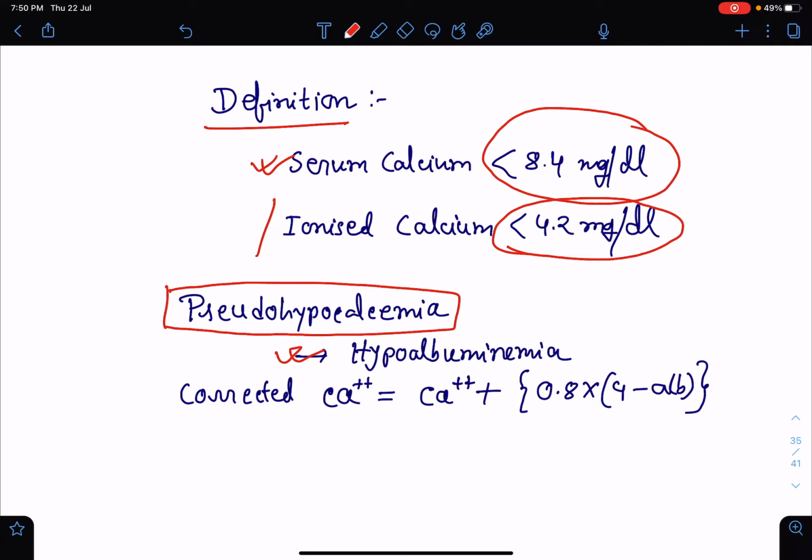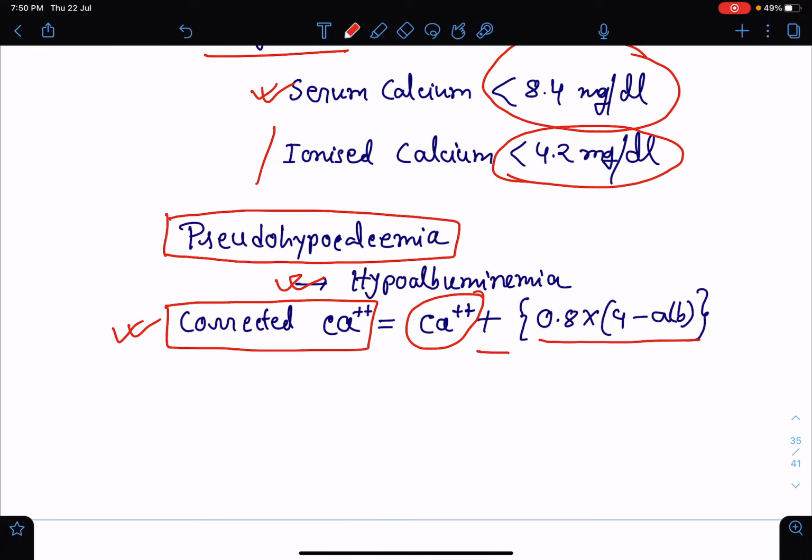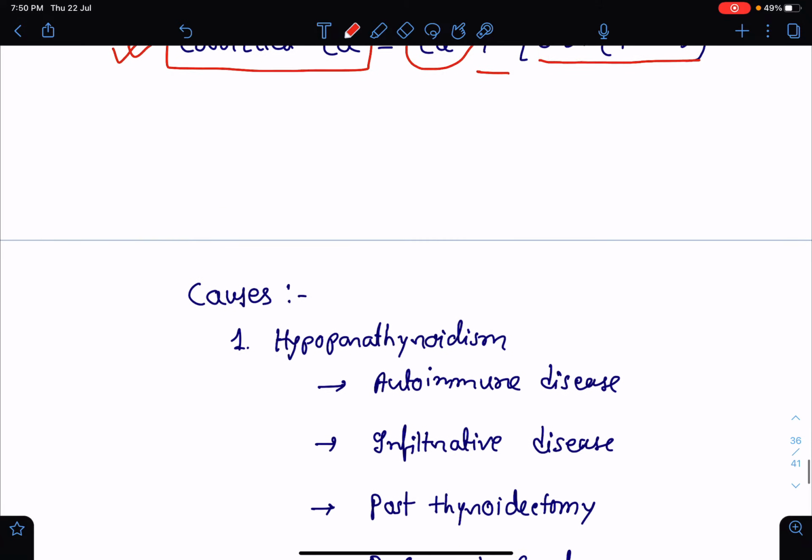In my previous class of hypercalcemia, I have already discussed the calcium balance and homeostasis in our body. In blood, almost 50% of the calcium remains bound to albumin. So whenever there is a reduction in the albumin level, the measured calcium level will be low. In that case, we need to get the corrected calcium level by using this formula: corrected calcium is equal to measured calcium plus 0.8 into 4 minus albumin. This will give us the actual value of calcium, and it is used to rule out pseudo hypocalcemia.